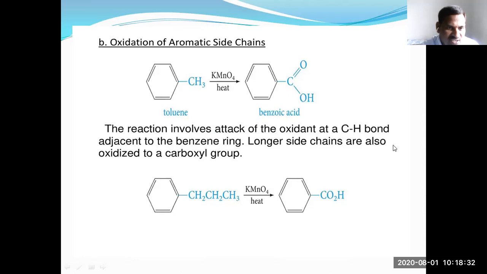Longer side chains are also oxidized to a carboxyl group. That's why n-propyl benzene on oxidation gives benzoic acid.